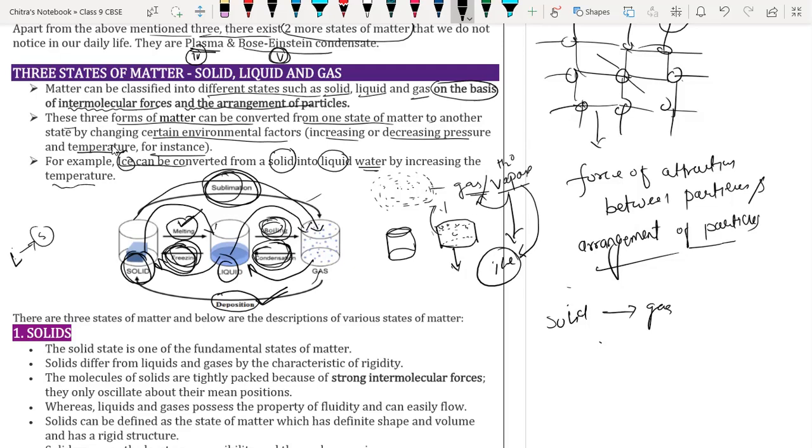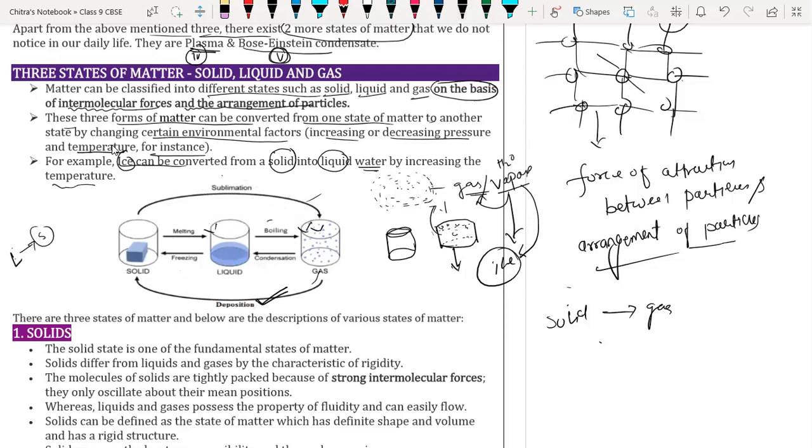This is the process by which we convert them. I'm going to erase it now so that you can understand clearly. So have you understood all the processes: sublimation, melting, boiling, condensation, freezing, and deposition? Have you understood, beta? Yes, sir. Now take a screenshot of that also.